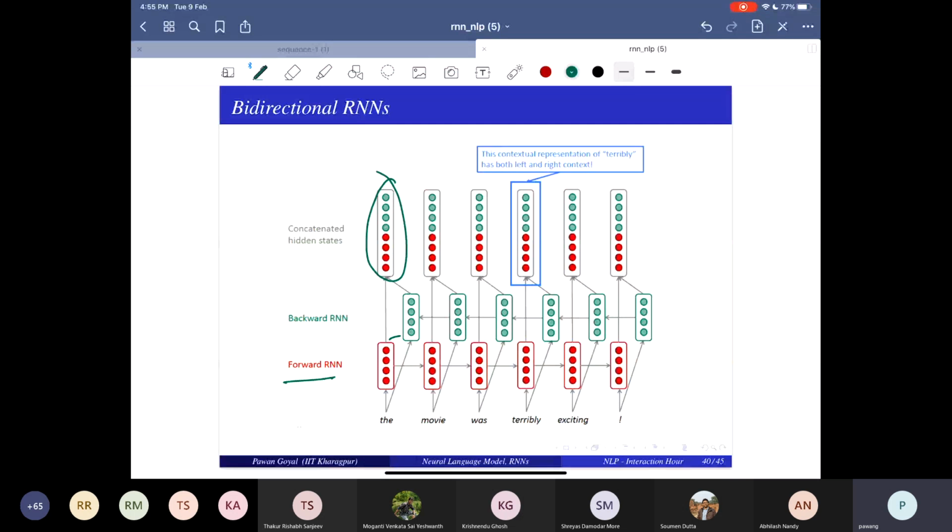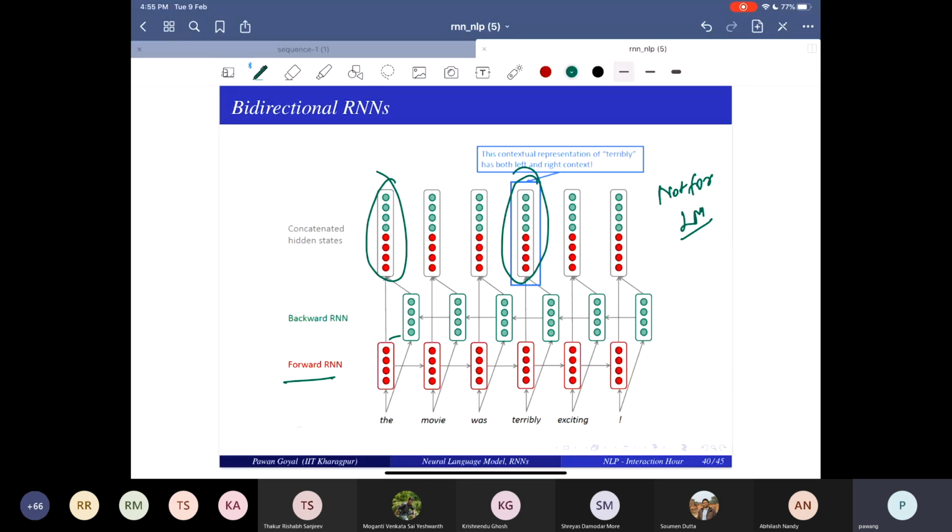Just ensure that you don't use this for a language model. You can use it for classification, you can use it for sequence labeling. And actually it has become quite a norm. Whenever you use RNNs for classification and sequence labeling, you generally use bidirectional RNNs. So this representation has both left and right context.